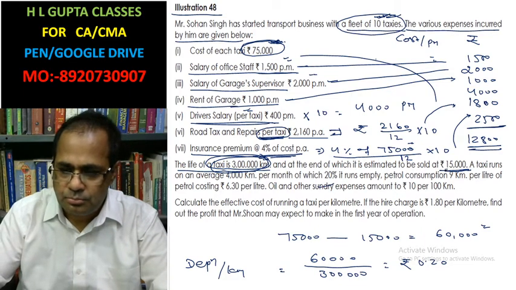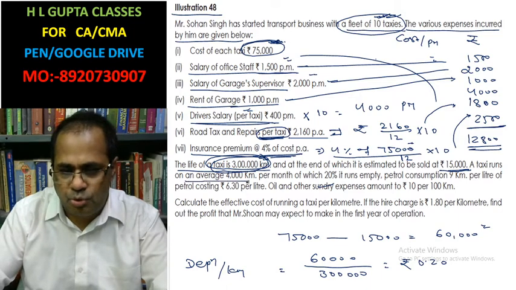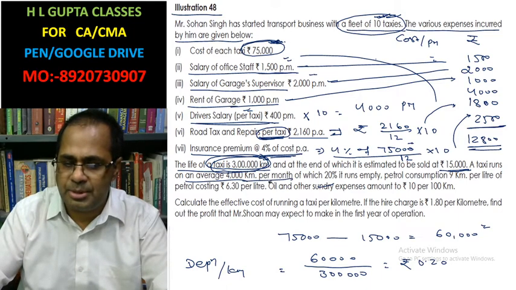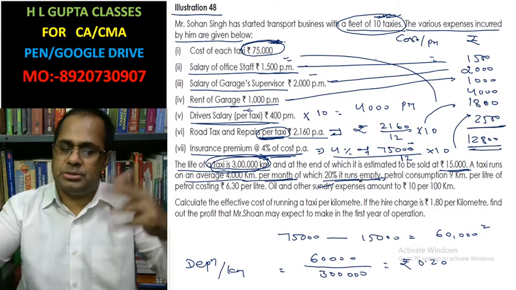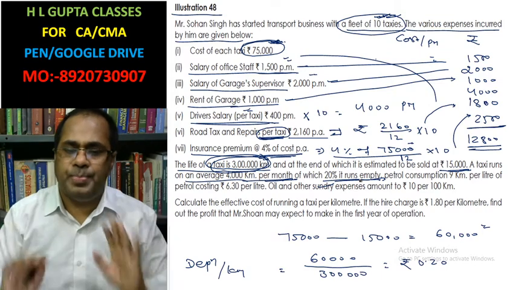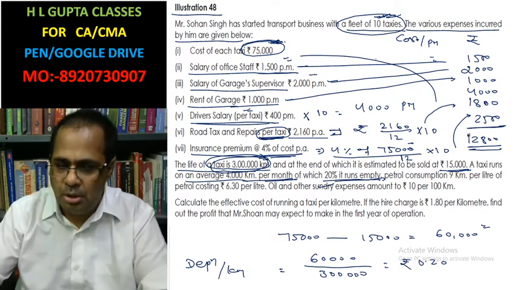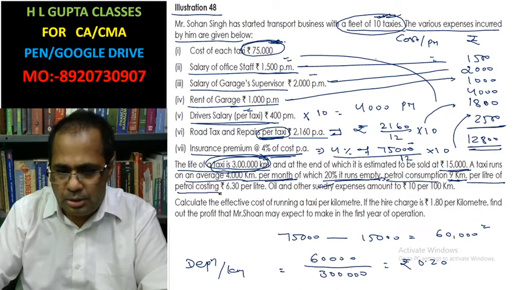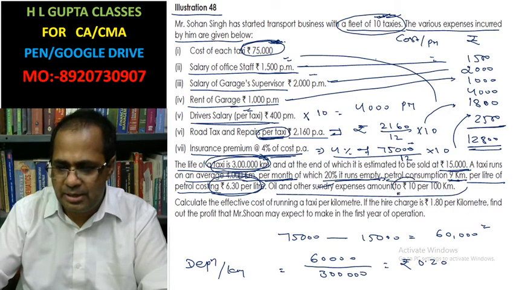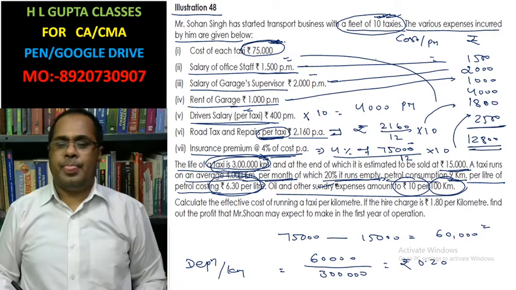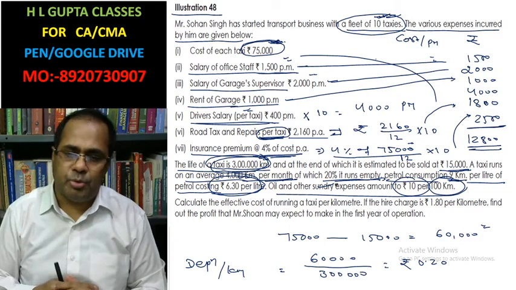Thereafter, on average the taxi runs 4,000 kilometers per month, of which 20% are empty runs, runs without any passengers. Petrol consumption is 9 kilometers per liter at rupees 6.30. Oil and other expenditure is rupees 10 per 100 kilometers. Now it is clear. Now I am going to do the questions.